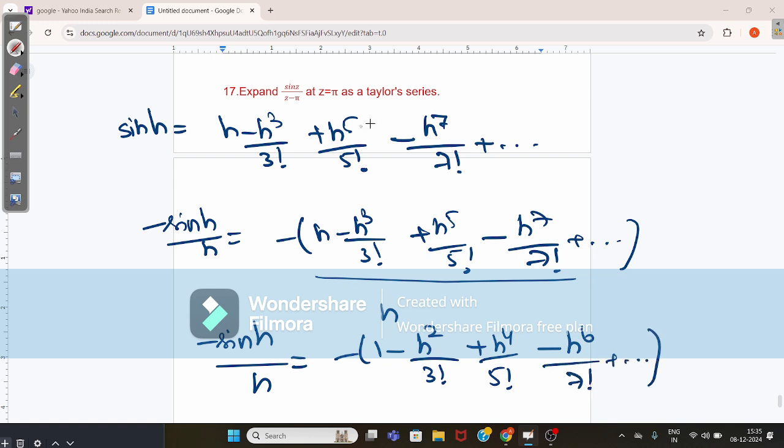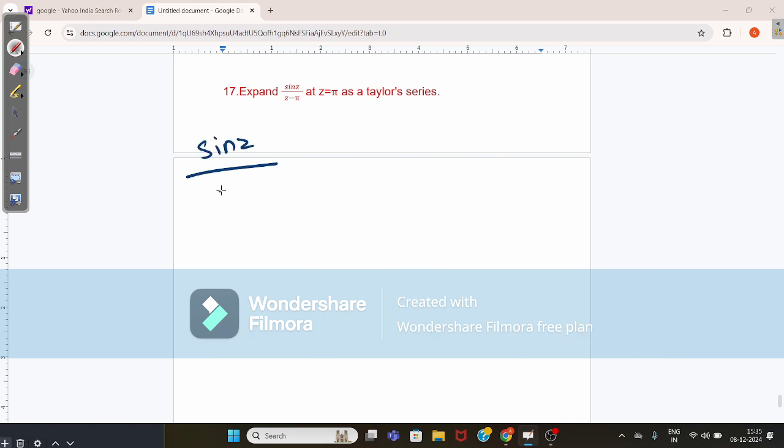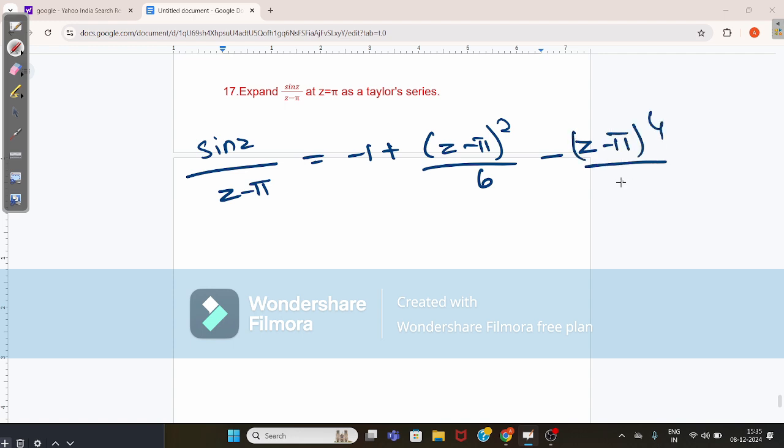Now replace h by z minus pi. You will get the resultant answer as sin z by z minus pi equals minus of 1 minus z minus pi whole square by 6 plus z minus pi whole power 4 by 120 minus and so on, which is the required answer we have.